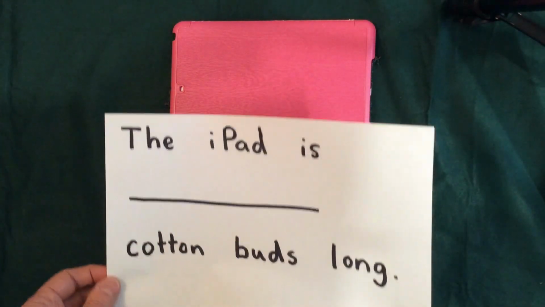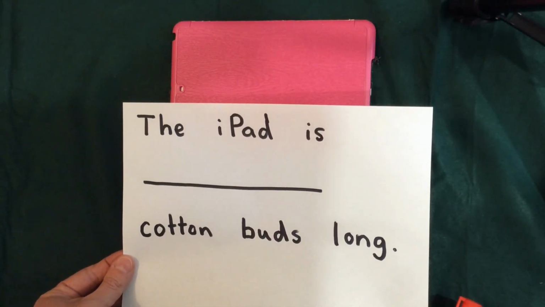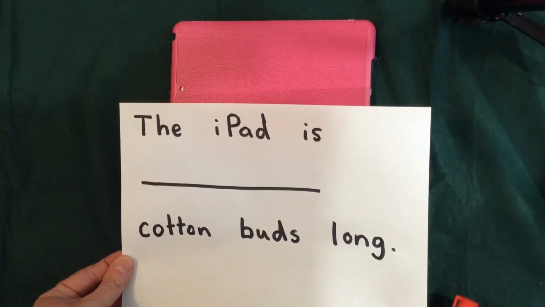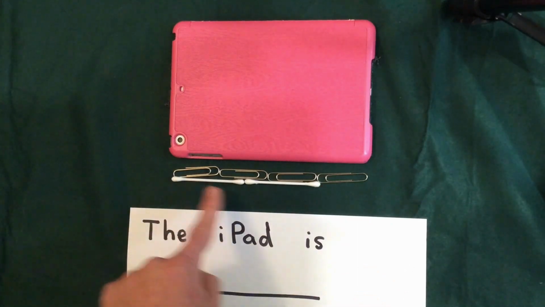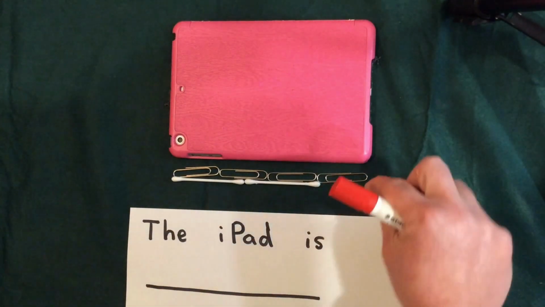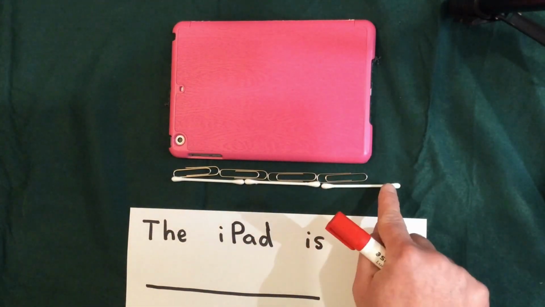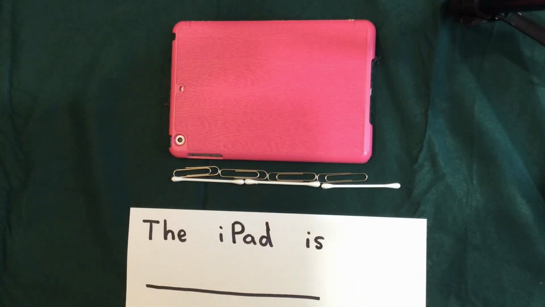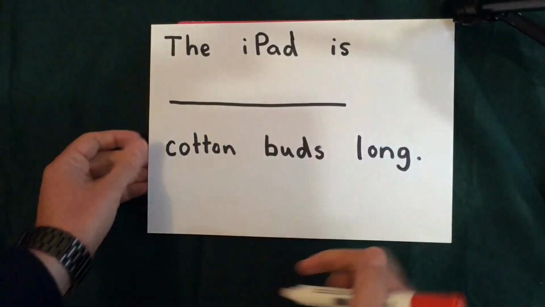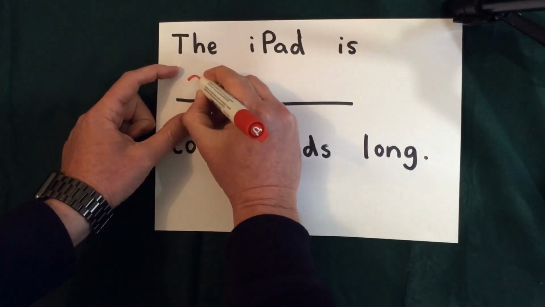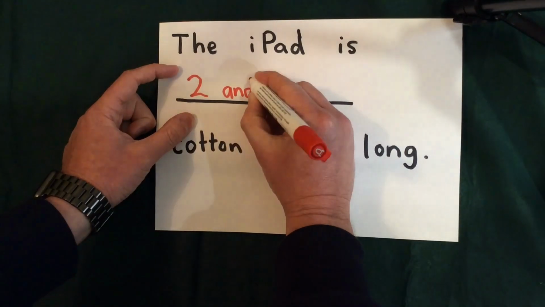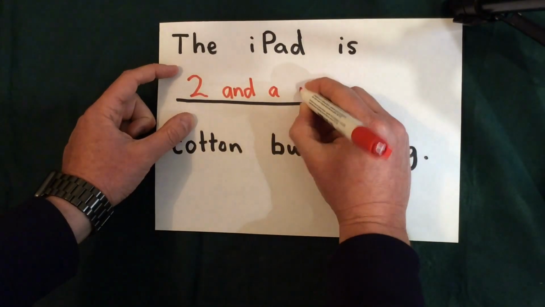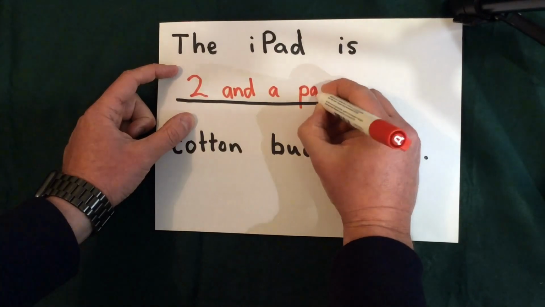I've said that the iPad is something cotton buds long. Now, it's not 2 cotton buds, and it's also not 3, because the third one goes over there. So this one, I'm going to write here that the iPad is 2 and a part.